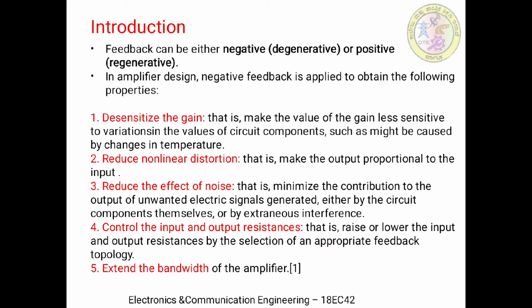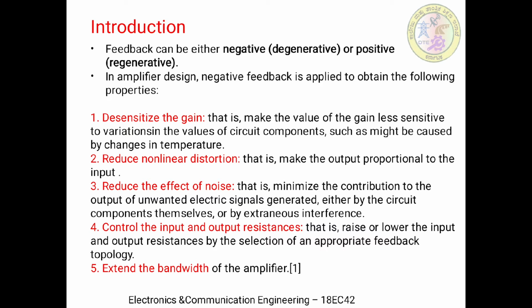The second reason is the reduction in the nonlinear distortion. Negative feedbacks make the output proportional to the input, that is, they make the output linear to the input. Then reducing the effect of noise is another important property of feedback networks.